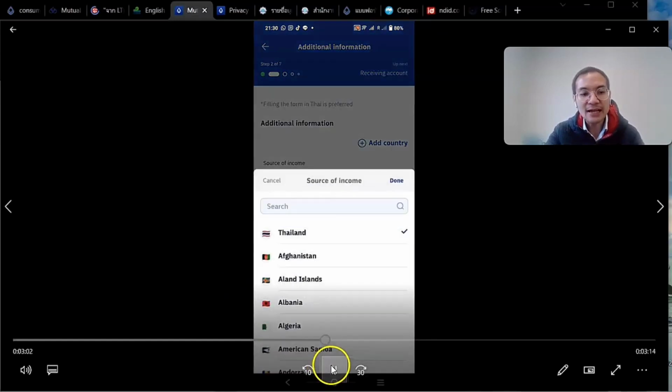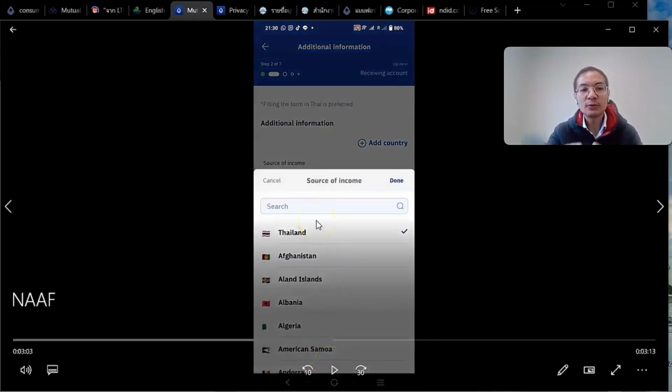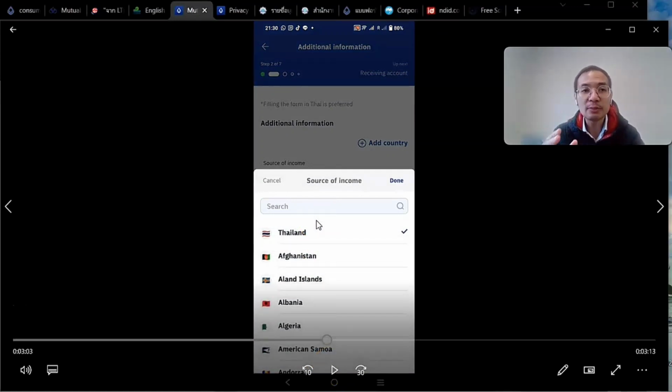As you can see here, they asked me about the source of information with regards to income. The source of income is very important because the back-end officer will cross-check and investigate more where the money comes from. So here I put in Thailand, but you can put in Afghanistan, North Korea, or Canada as well. But the information that you use here will be checked against the Thailand sanction list and the UN sanction list. So if your income comes from those stated risks, then you might be deemed a person of high risk as well.